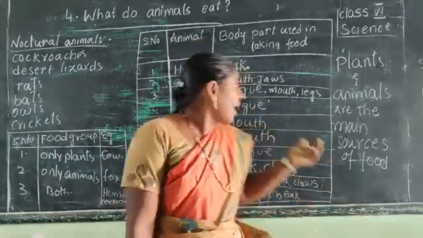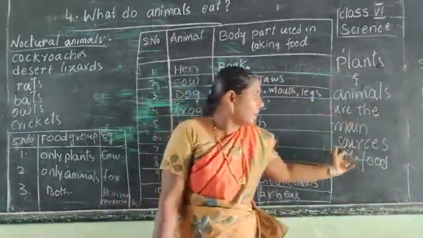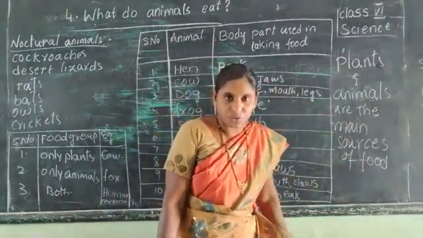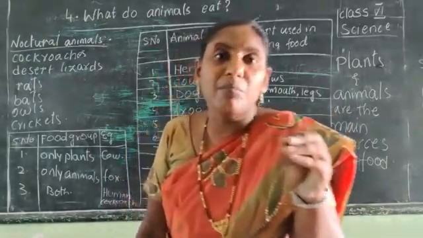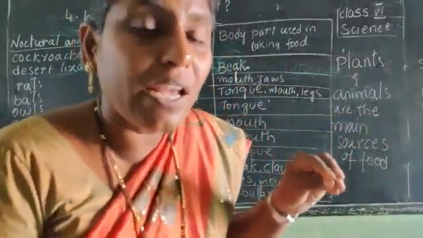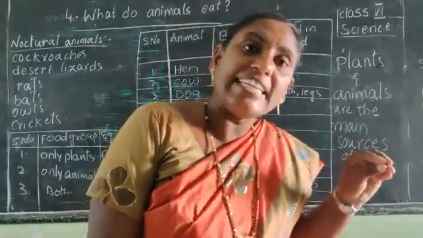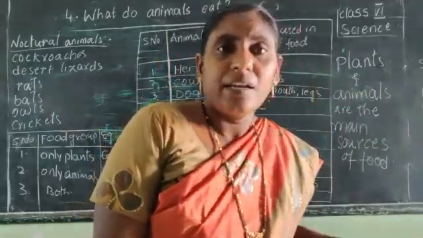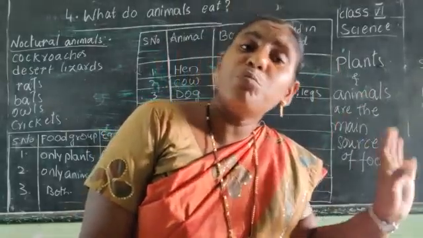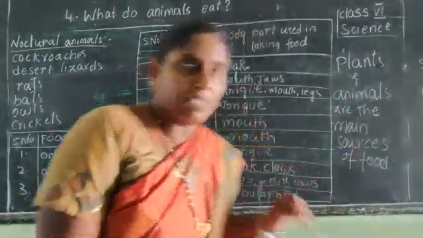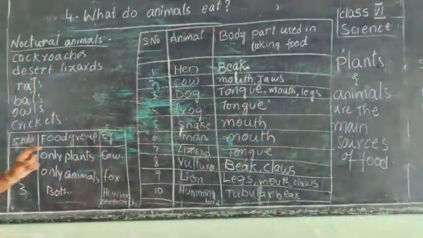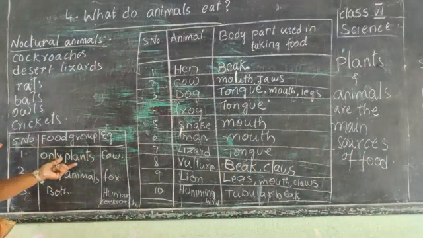Okay, so plants and animals are the main sources of food. Some of the animals eat only plants. Some of the animals eat only animals. And there are some which eat both plants and animals. Okay, children. So, there are some animals which eat only plants.